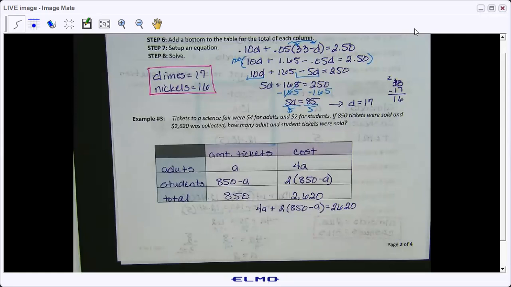And then once you check that, I want you and your partner to go ahead and solve and figure out the number of adult and student tickets that were sold. I'm going to pause the video while we work on that.